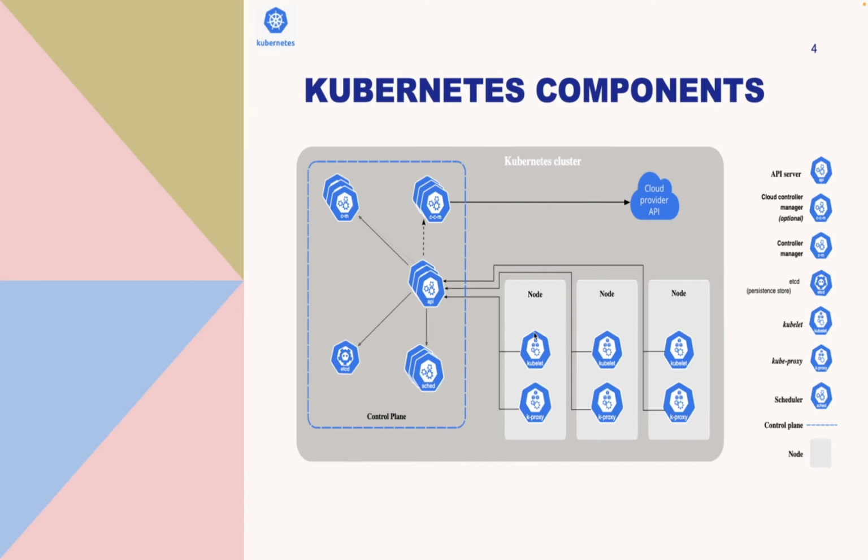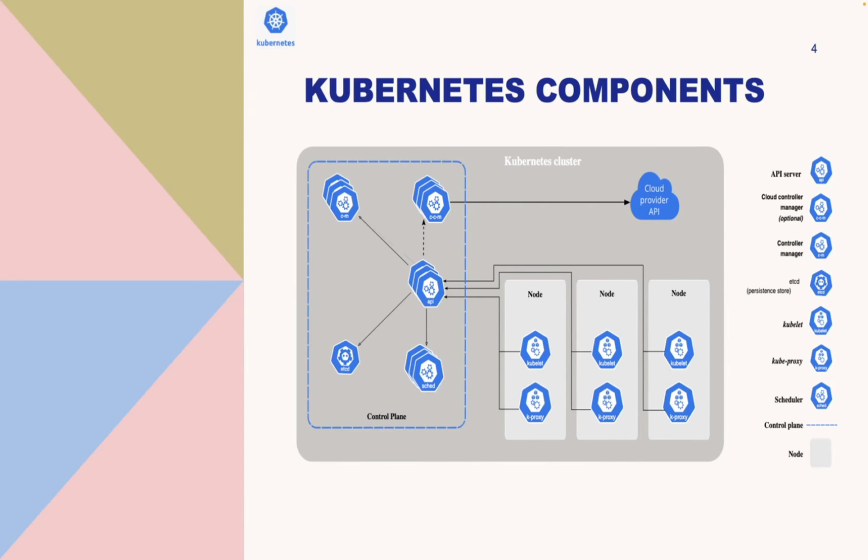You see the node has kubelet and kube-proxy, and the control plane has other components like etcd, API server, and scheduler. So let's discuss one by one. So the kube-apiserver is basically a component of the control plane. It exposes the Kubernetes API. The API server acts as the front end of the Kubernetes control plane.